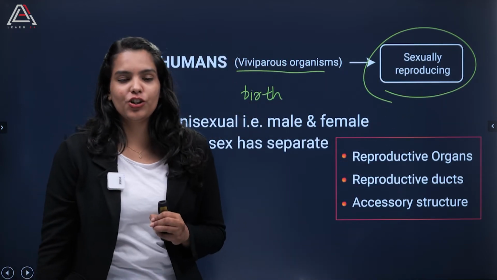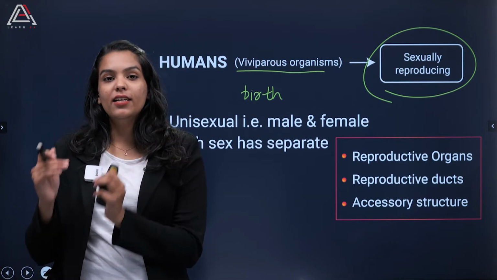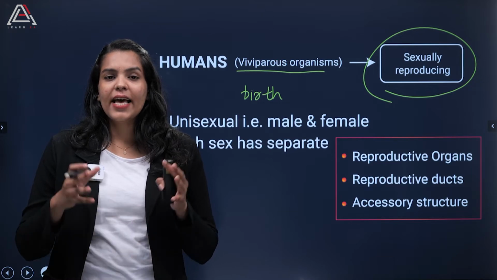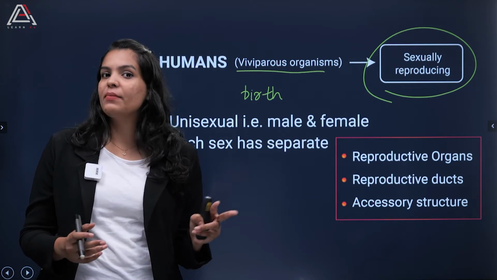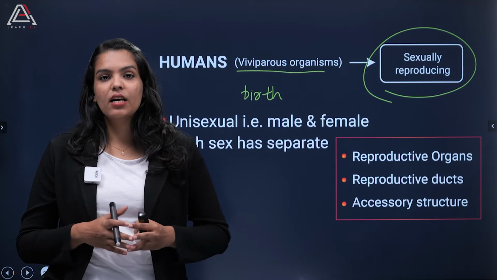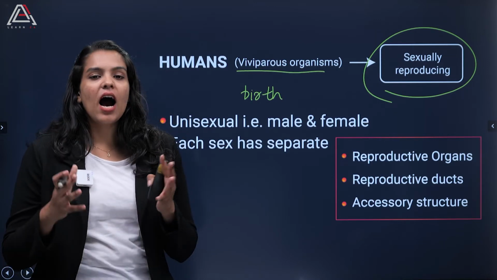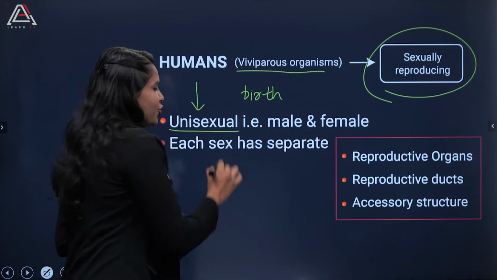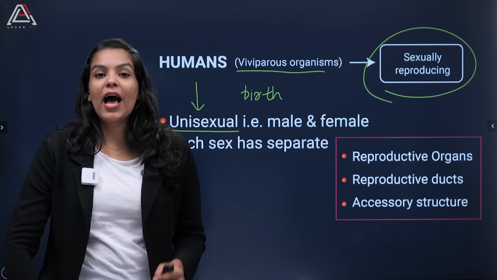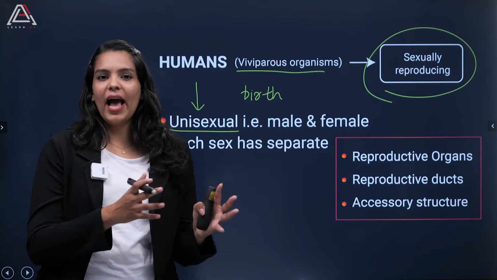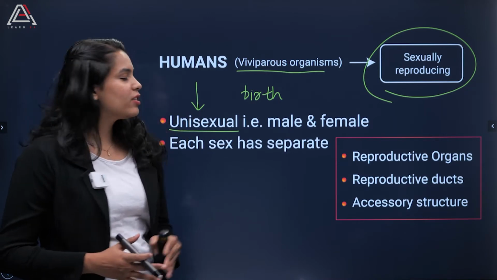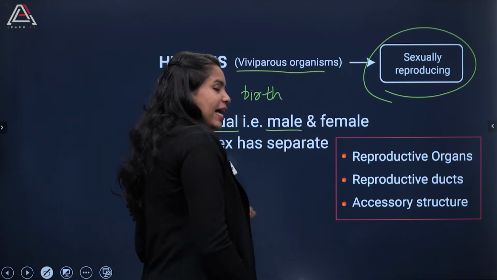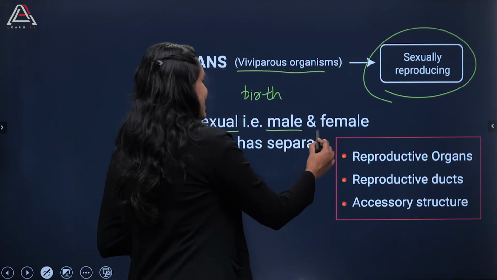sexual reproduction, right? So we have already learned in the lower standards also what is sexual reproduction. Here the involvement of two gametes is required from different parents, right? And that is why us humans are considered to be unisexual in nature. That is, we have a separate male and we have a separate female. Okay, so humans are considered to be unisexual, that is, we have a male and also we have a female.